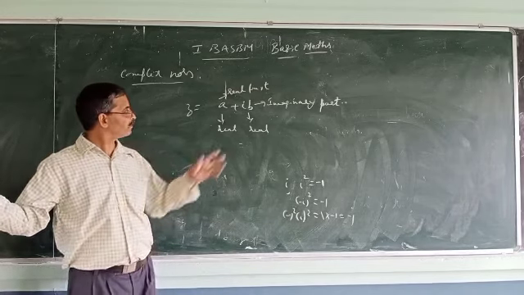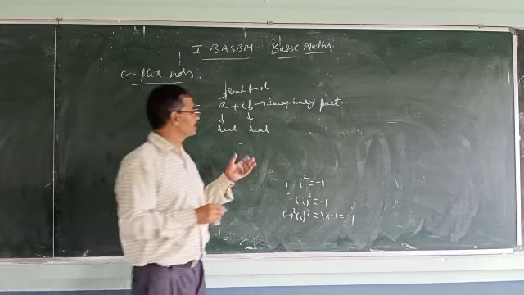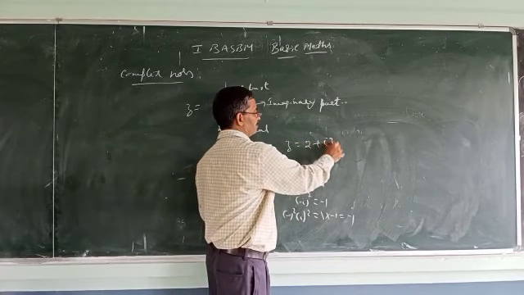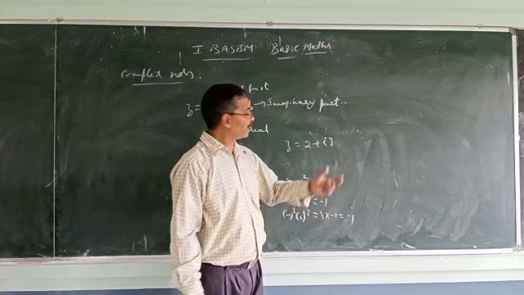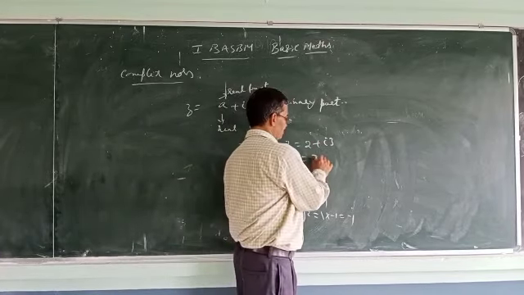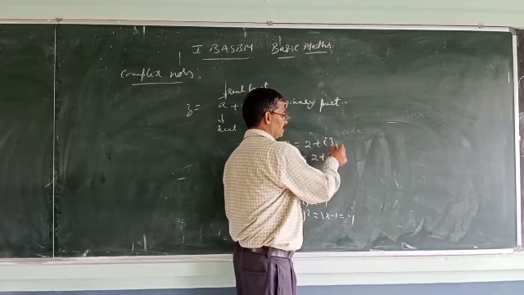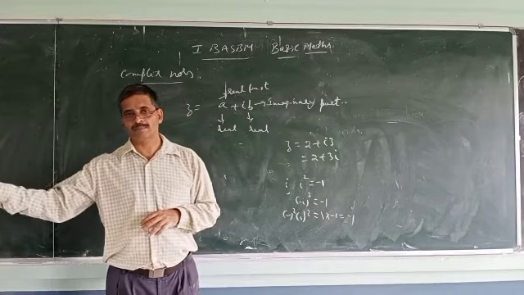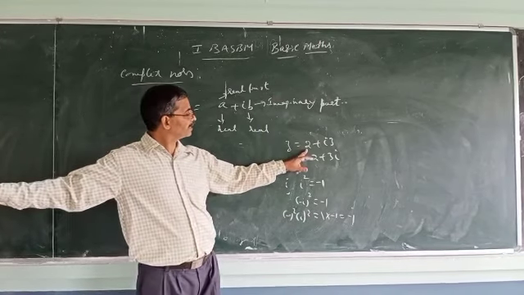Now I will give some more examples. One example: z equal to 2 plus i3. This can also be written as 2 plus 3i, one and the same. So what is the real part here? 2.